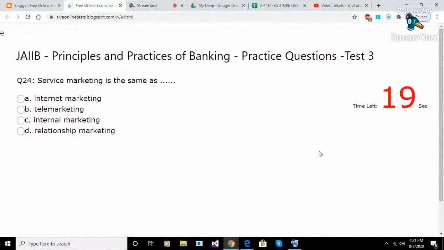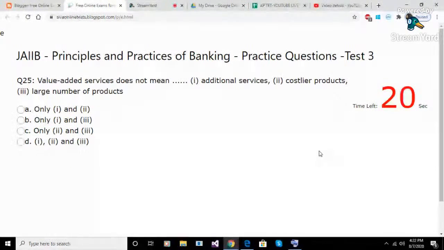Question 24. Service marketing is the same as. Option A. internet marketing. Option B. telemarketing. Option C. internal marketing. Option D. relationship marketing. Answer D. relationship marketing.